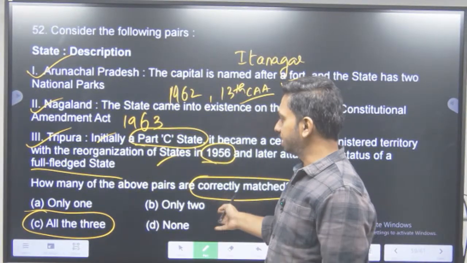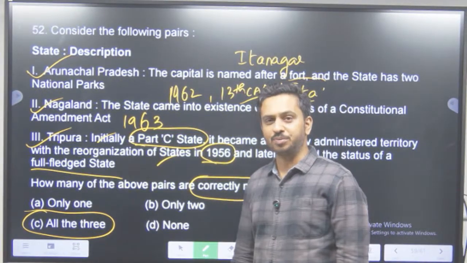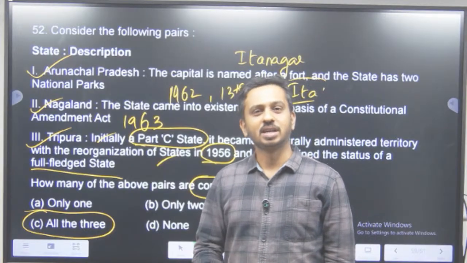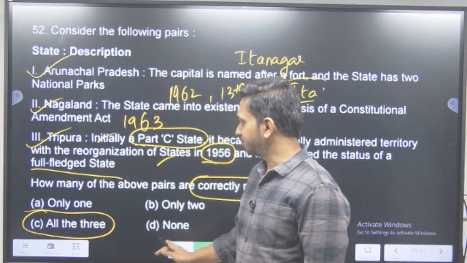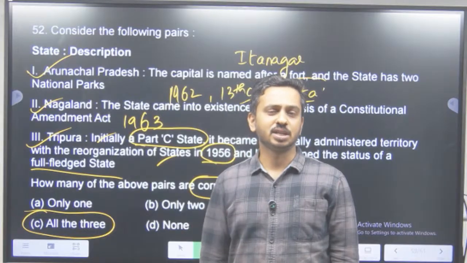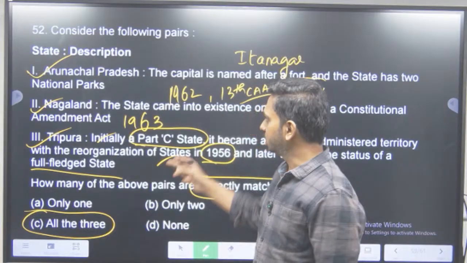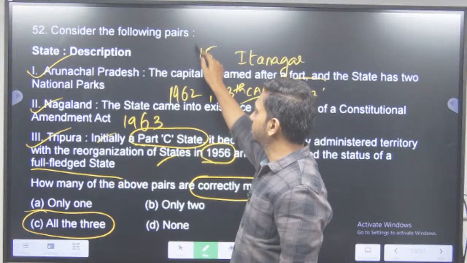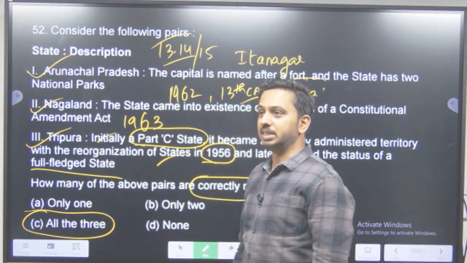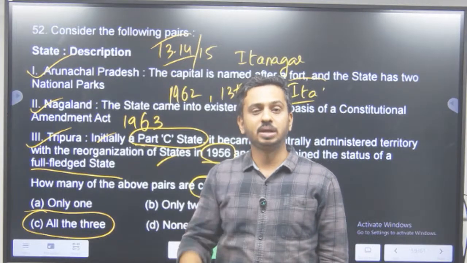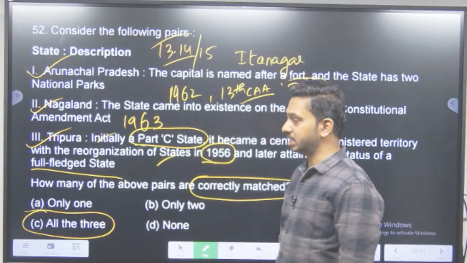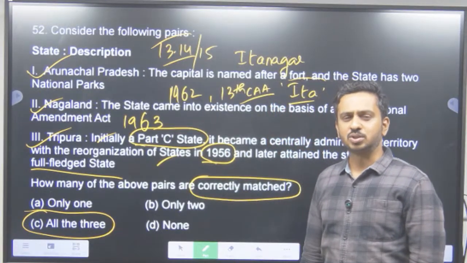So this time, that is 2024 and 2025, they have not played with these options in polity at least. So we are safe. So polity still remains one of the highest scoring subjects in UPSC. So अगर 15 questions आ रहे हैं, तो you can get 13 to 14 right. This hit rate definitely or probably is not there in any other subject.